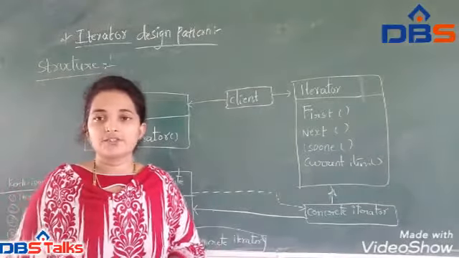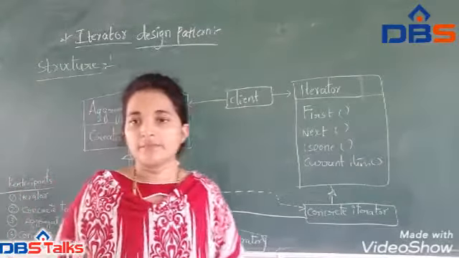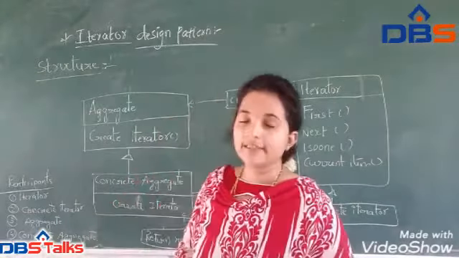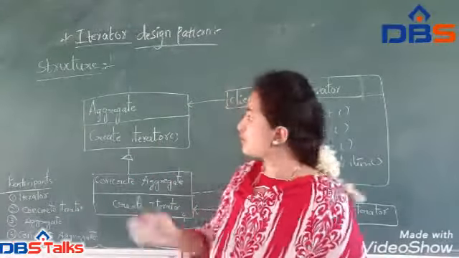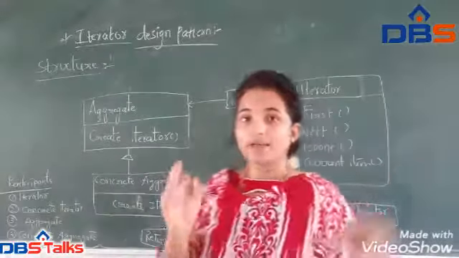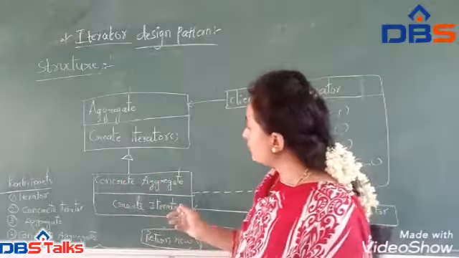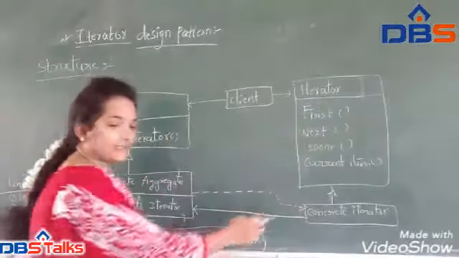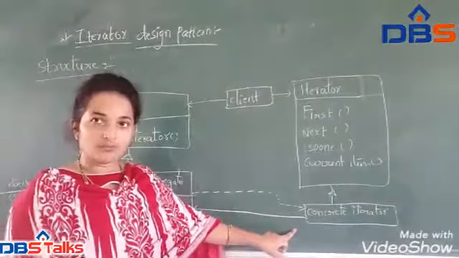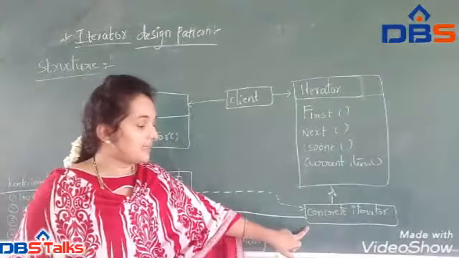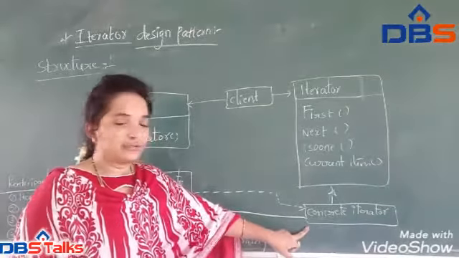In this structure we have different participants. The first participant is the iterator. The iterator acts as an interface. Coming to the concrete iterator, it implements the interface. That is called the concrete iterator.